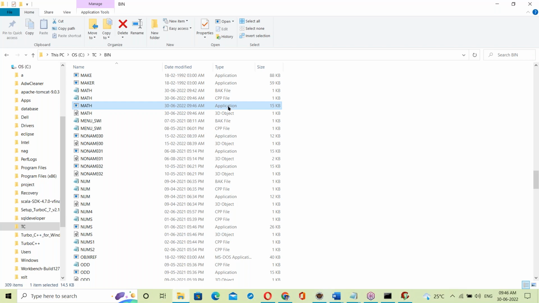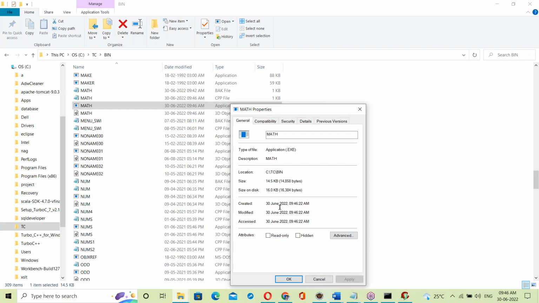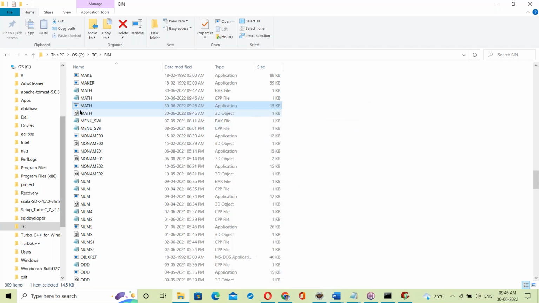Application means exe file. See properties. .exe, right? Math.exe file. Application means exe file. So math.exe file is created. After creating the exe, now this exe executes.